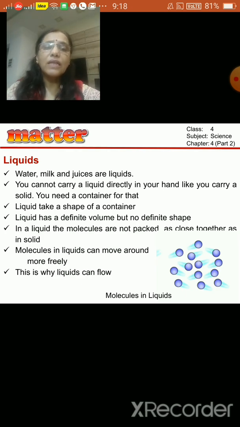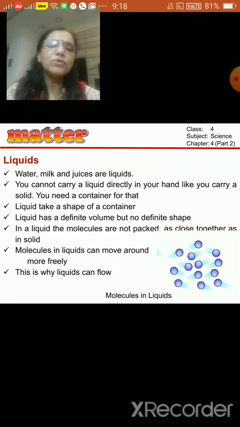Another thing, the liquids do not have any definite shape like the solids have. I told you solids, if there is a chair, there is some definite shape of a chair, right? There are different shapes, there are different things of solid, but they have definite shape. But in case of liquid, it is not so. The shape of liquid is not fixed, is not definite. It takes the shape of a container.